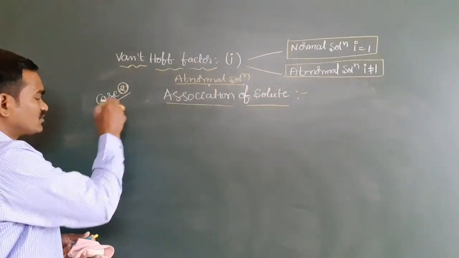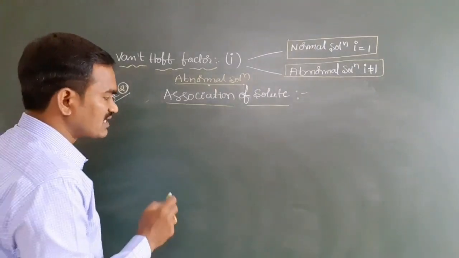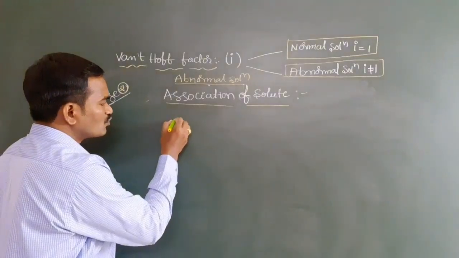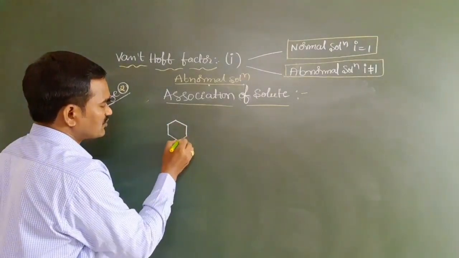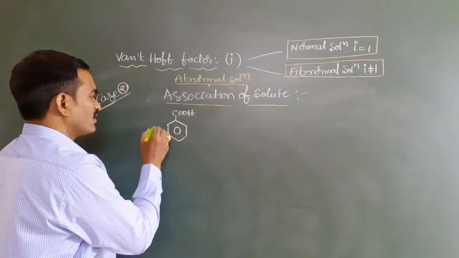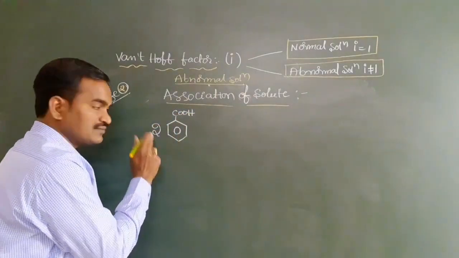If you take case number 2, the chemical example I am taking is 2 moles of benzoic acid, C6H5COOH. I am taking 2 moles here.